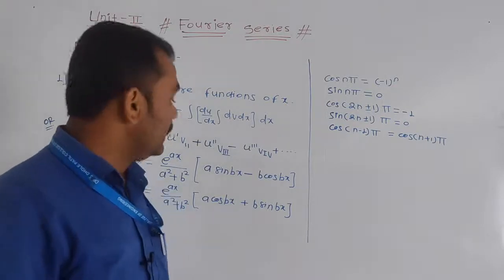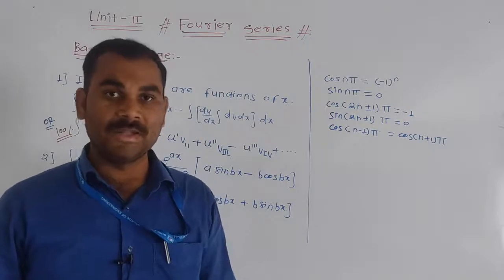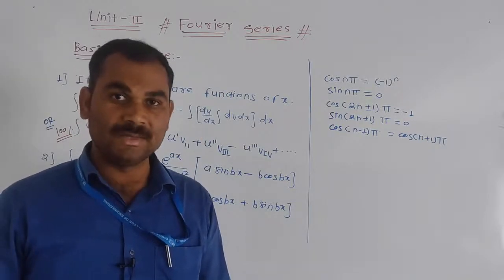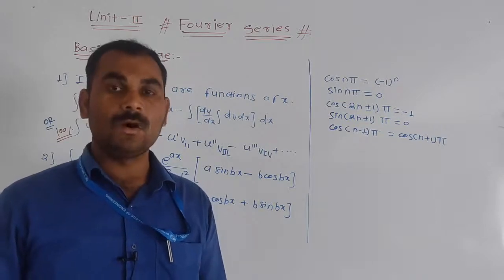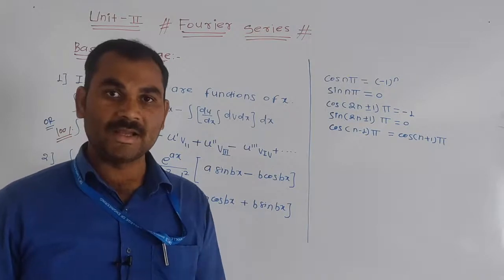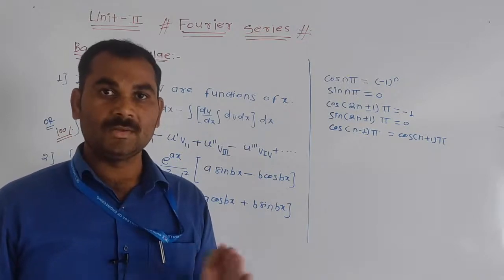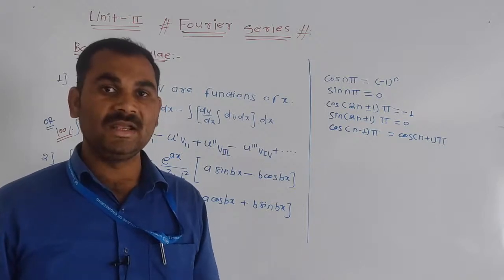Also we know the basic formulas from trigonometry: sin(a plus b), sin(a minus b), cos(a plus b), cos(a minus b). Also the values of sin a sin b, cos a cos b, cos a sin b, or sin a into cos b.